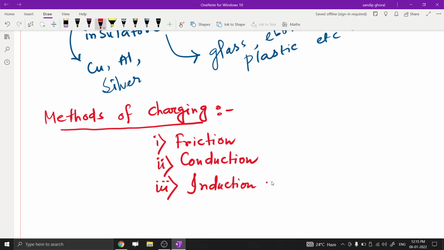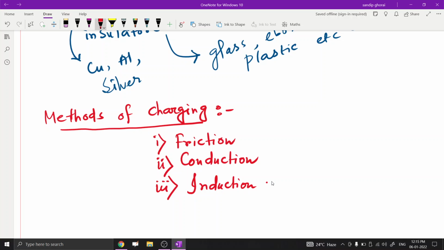Now first, what is actually charging by friction, or what is the method of charging by friction? Generally, in this case, if we take two different uncharged bodies and rub them against each other, then due to friction some charges move from one body to another, and we get two charged bodies. So in this process we get a charging method. This is the simplest method, and by using friction we can make different types of charged bodies.